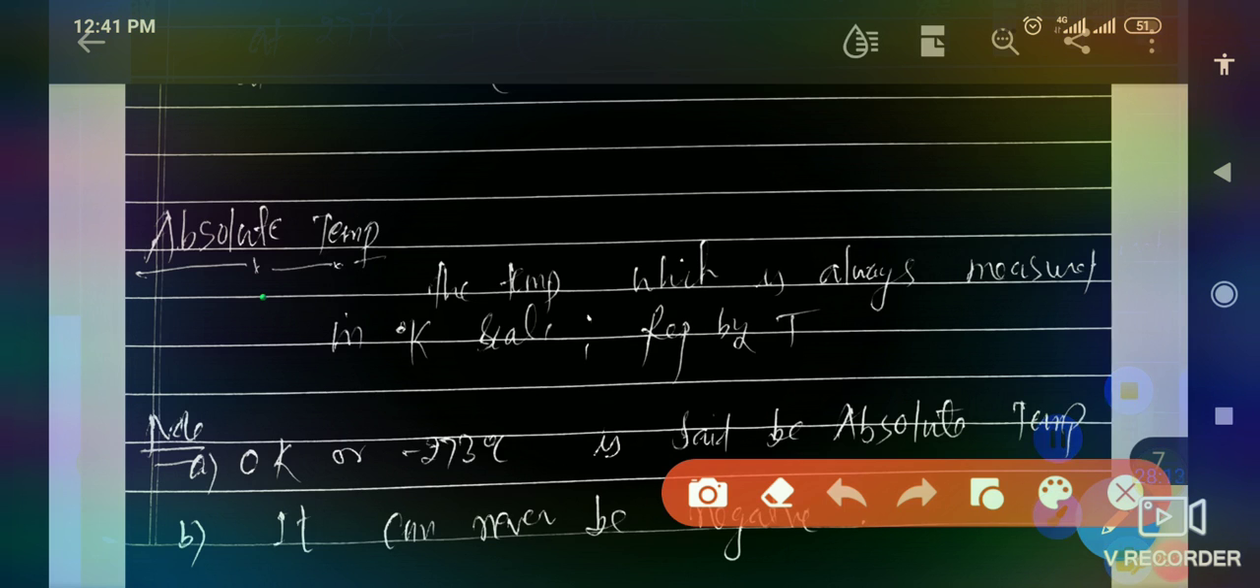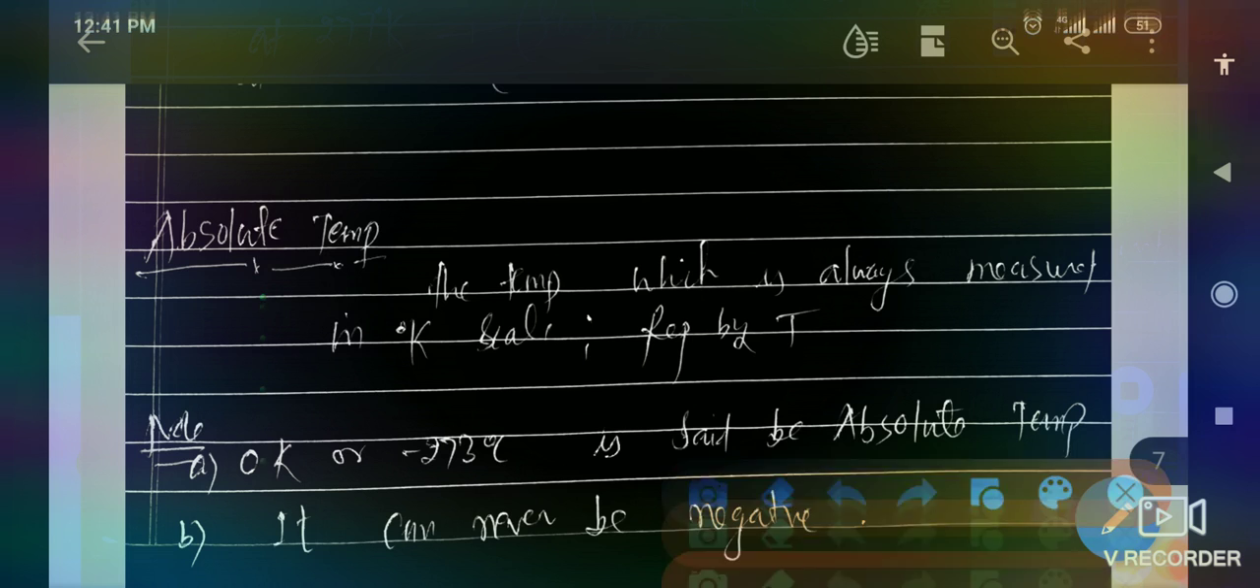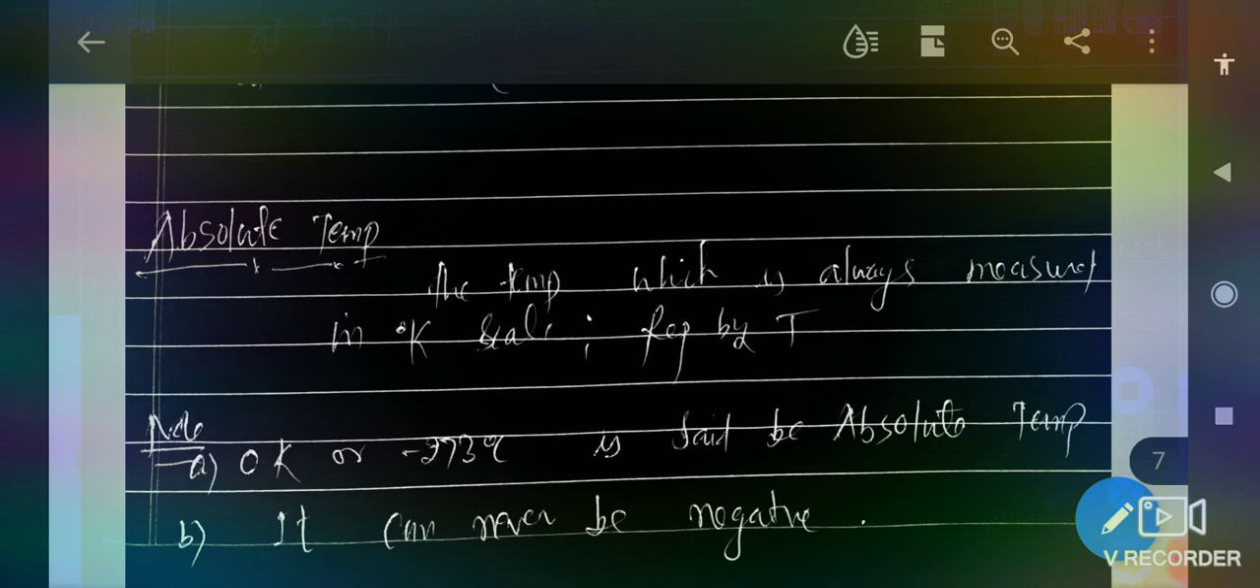If somebody asks you what absolute zero is, then you have to tell them 0 Kelvin is known as absolute zero, that is, either 0 Kelvin or minus 273 degrees Celsius. If we change 0 Kelvin into the Celsius scale, then we can easily say 0 Kelvin is equal to minus 273 degrees Celsius.